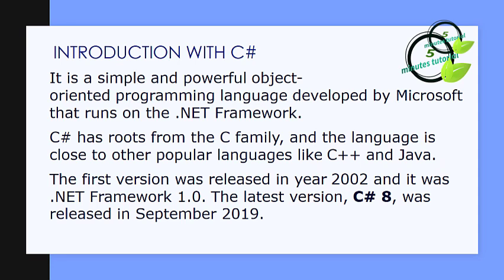So, introduction to C#. We know that C# is an object-oriented programming language which is developed by Microsoft. The first version was released in 2002 and it was .NET Framework 1.0. The latest version of C# is C# 8, released in September 2019. So C# is actually a very basic language that has its roots from the C family, and the language is close to other popular languages like C++ and Java.